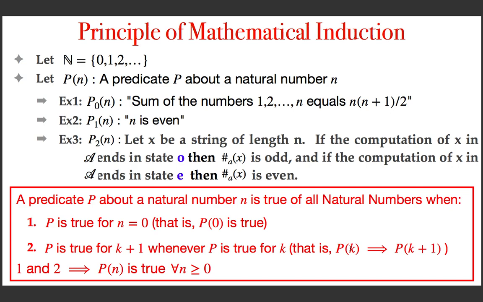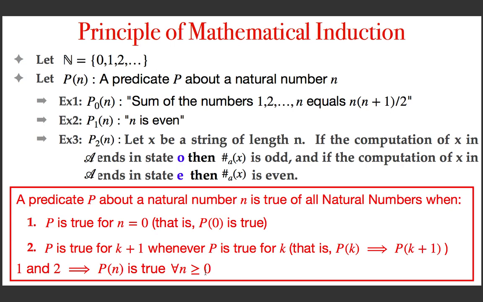Okay, so if a predicate satisfies these two conditions, then you can conclude that the predicate is true for all natural numbers greater than or equal to 0. It's a very strong claim.